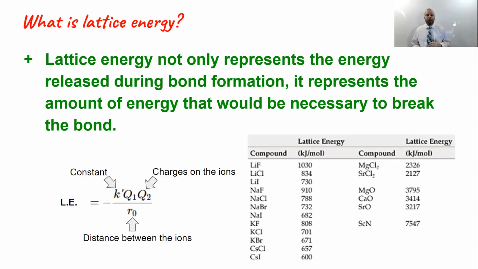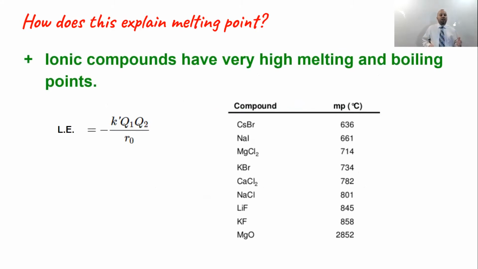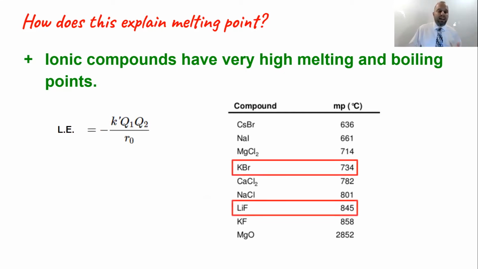So now, let's look at melting points, and we're going to study these in terms of some group 1 and group 2 compounds that form ionic bonds. So ionic compounds, as I mentioned earlier, have very high melting and boiling points. And again, that's because the electrostatic force of attraction in an ionic compound is extremely strong. Let's identify 2 examples.